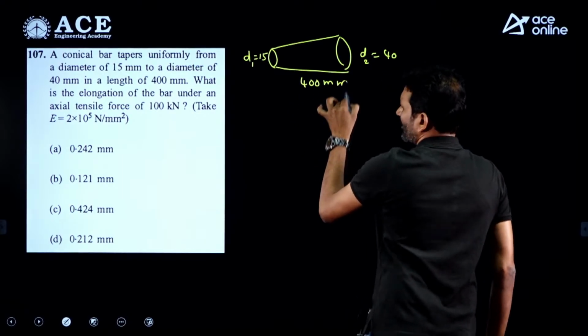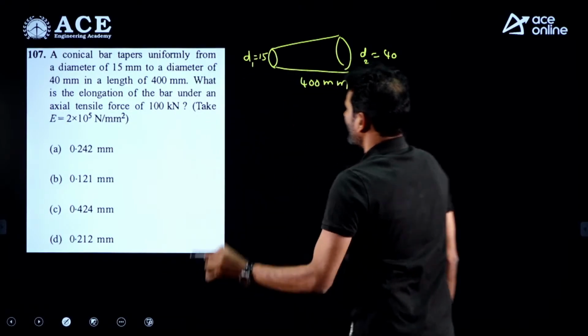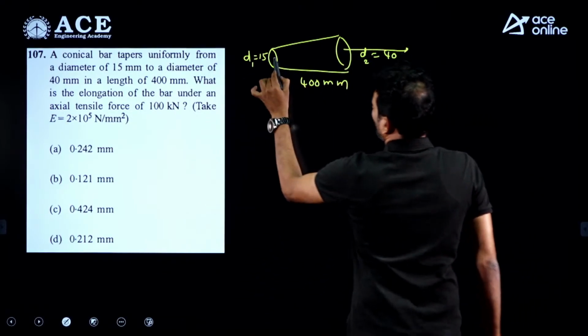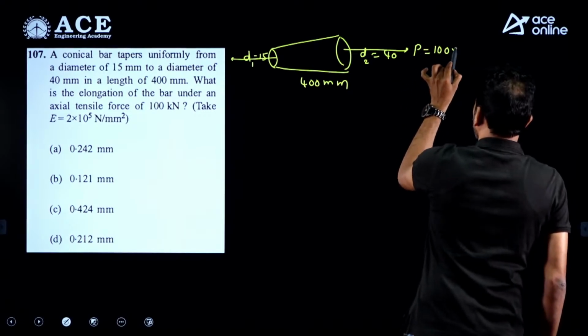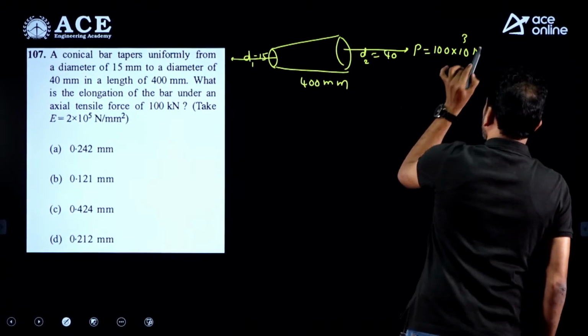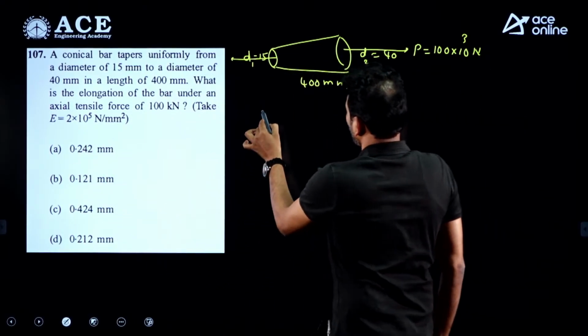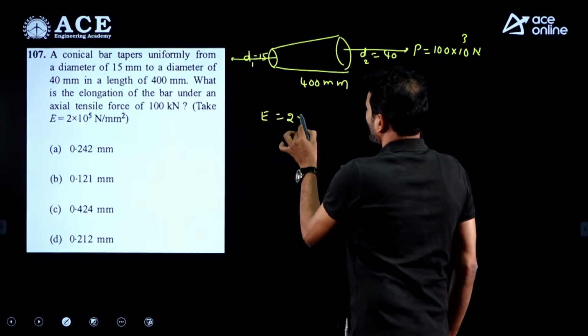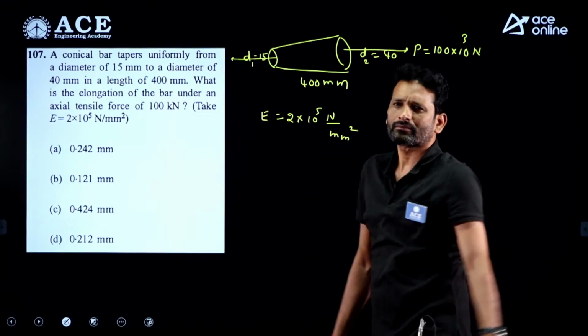What is the elongation of the bar under an axial tensile force of 100 kilonewtons? P value is given as 100. It is a direct formula oriented question. We require a simple calculation for this, and Young's modulus is given as 2 into 10 to the power 5 Newton per mm square.